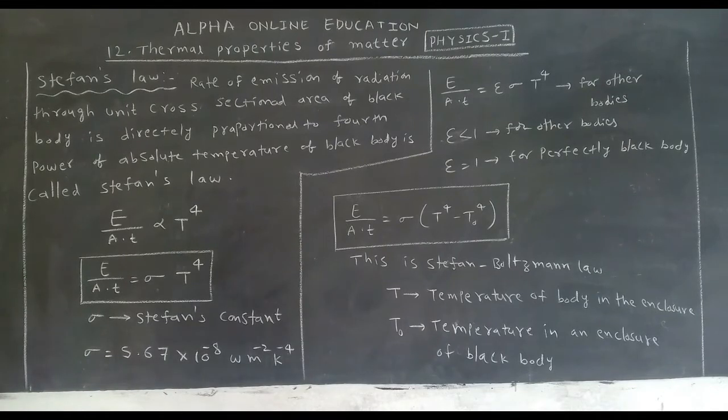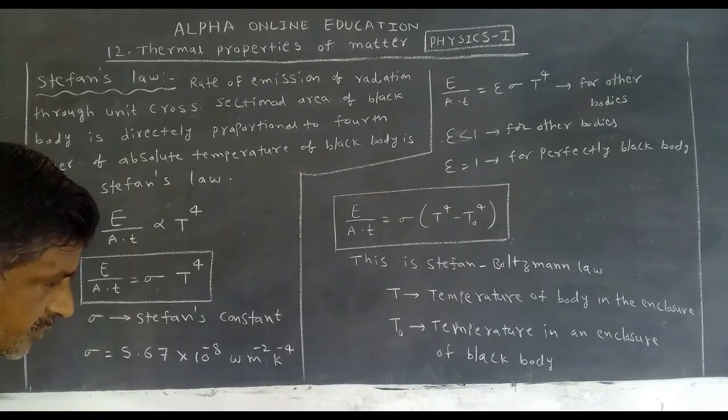So this emission energy and absorption energy depend on which factors, that we want to discuss now. It is explained mathematically with one equation. The scientist is Stefan, and on behalf of his name it is called Stefan's law. We have problems based on this. Okay. Stefan's law is applicable for black bodies.